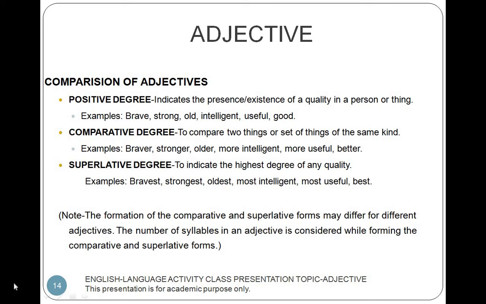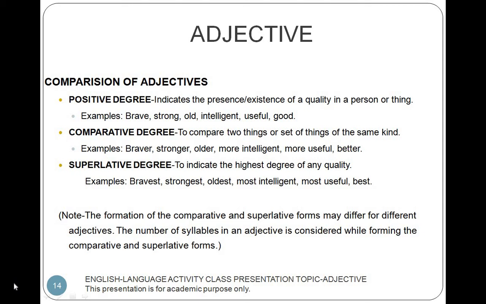Comparative degree is used to compare two things or set of things of the same kind. Examples: braver, stronger, older, more intelligent, more useful, better. Superlative degree is used to indicate the highest degree of any quality. Examples: bravest, strongest, oldest, most intelligent, most useful, best.